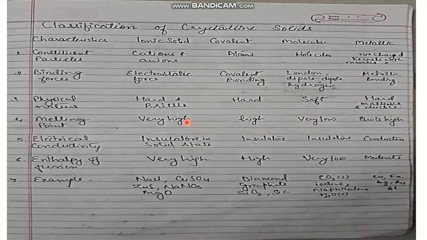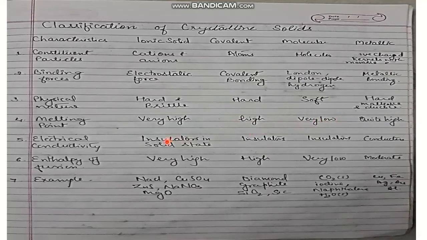The melting point of ionic solids is very high due to the presence of the strong electrostatic force of attraction between the cations and anions. Covalent bonds are also very strong, therefore they also have high melting point. Molecular solids have weak dispersion force or dipole-dipole attraction, therefore their melting point is low. And in metallic solids, again the metallic bonding is there, due to which they have high melting point.